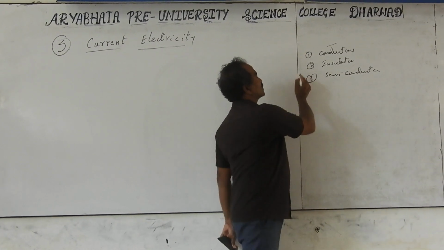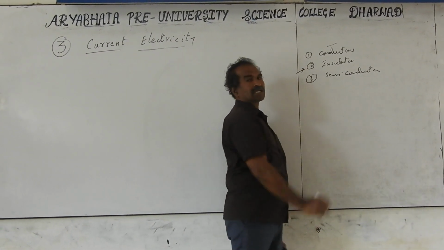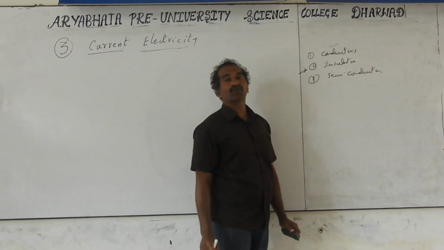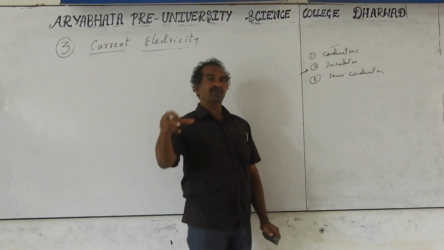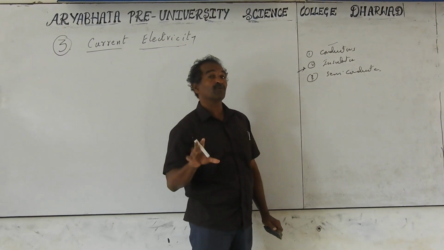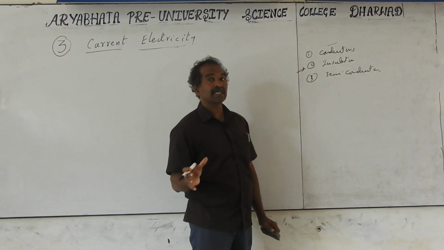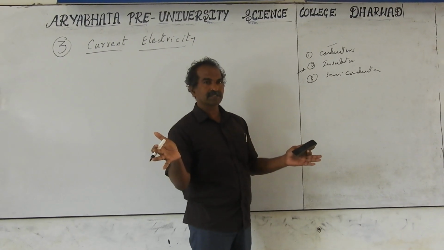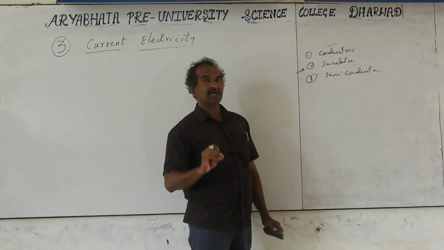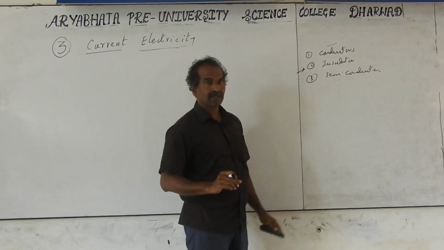In insulators, electrons are strongly bound to the nucleus. They cannot move freely from one atom to another atom. Even if you apply an electric field, they cannot move freely, which means we have to rub them to move the charges. So electric current is not possible if you take insulators.